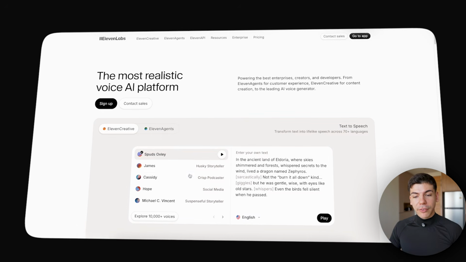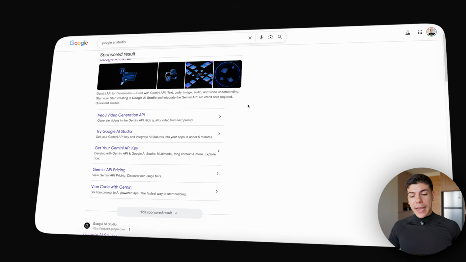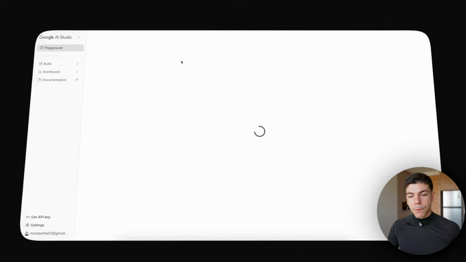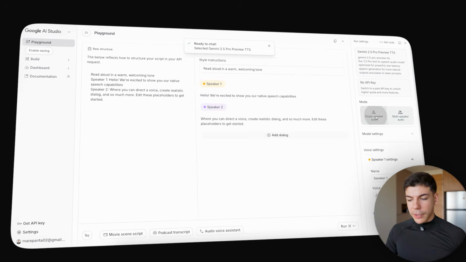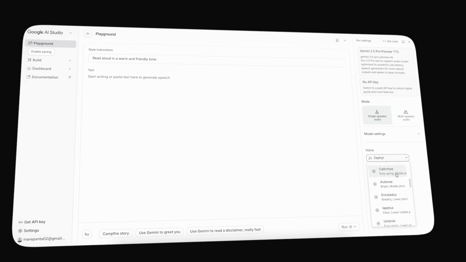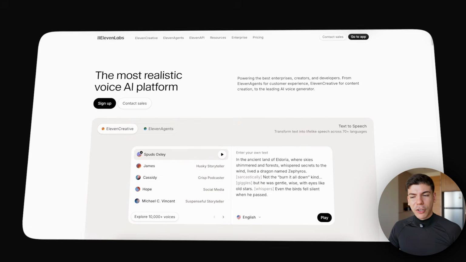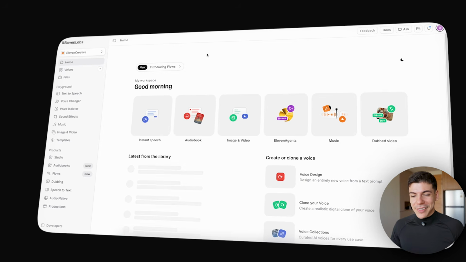Alright, once we have the script, step number 5 is to generate a voiceover in this tool called 11 Labs. This is the best tool for generating voiceovers. However, it is paid, so if you want to start with a free tool, then simply go over to Google AI Studio and you'll find there are free voiceover options here. Just click on text to speech, select single speaker audio, select which voiceover you like from the right hand side, and then paste your script here. Though again, it will be very slow and not so high quality as if you just use 11 Labs, which unfortunately is a paid tool.